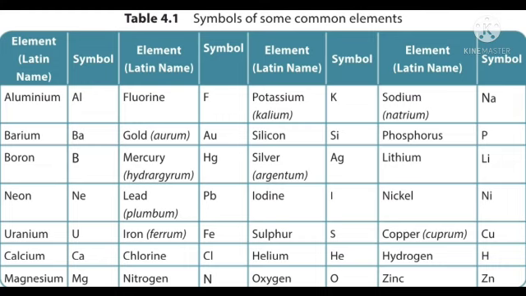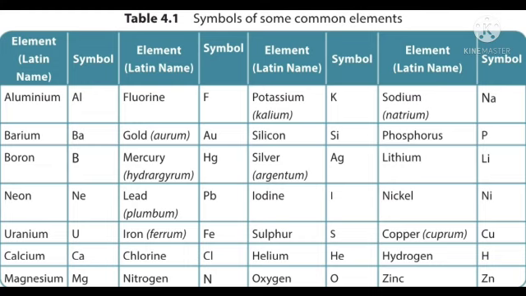See the table which is given in the video. Symbols for some common elements. Aluminium, Al. First letter should be a capital letter, second letter should be a small letter. Al. Then barium, Ba. Boron, B. Neon, Ne. Uranium, capital U. Calcium, Ca. Then magnesium, Mg.